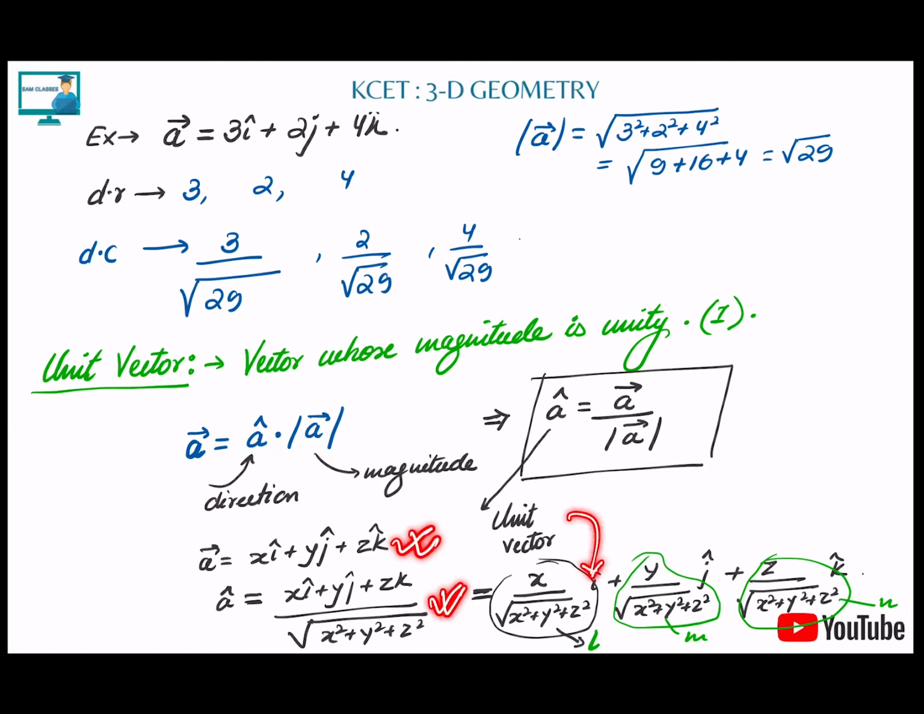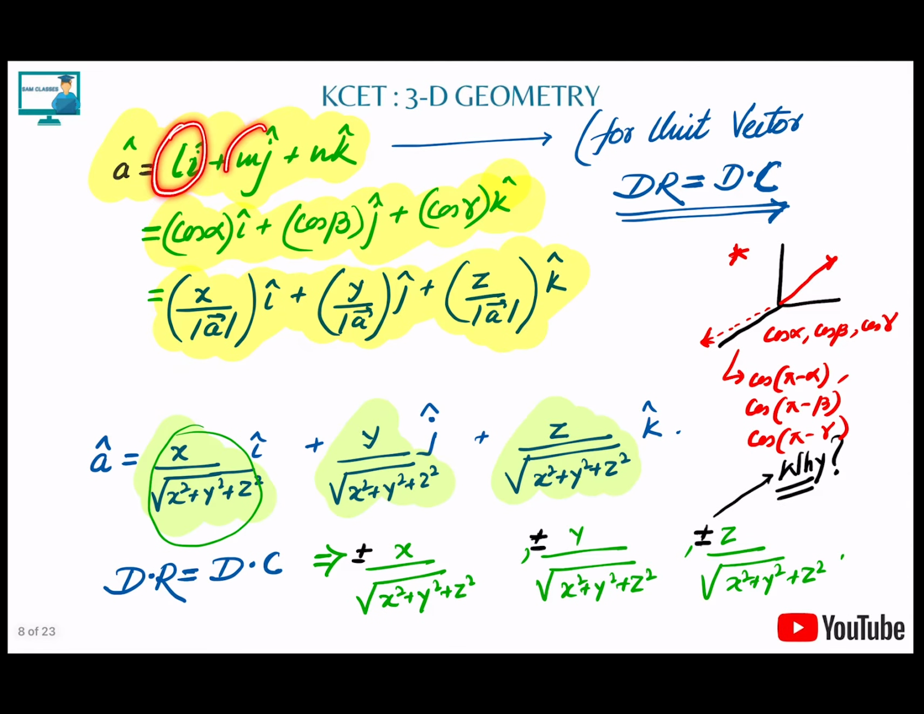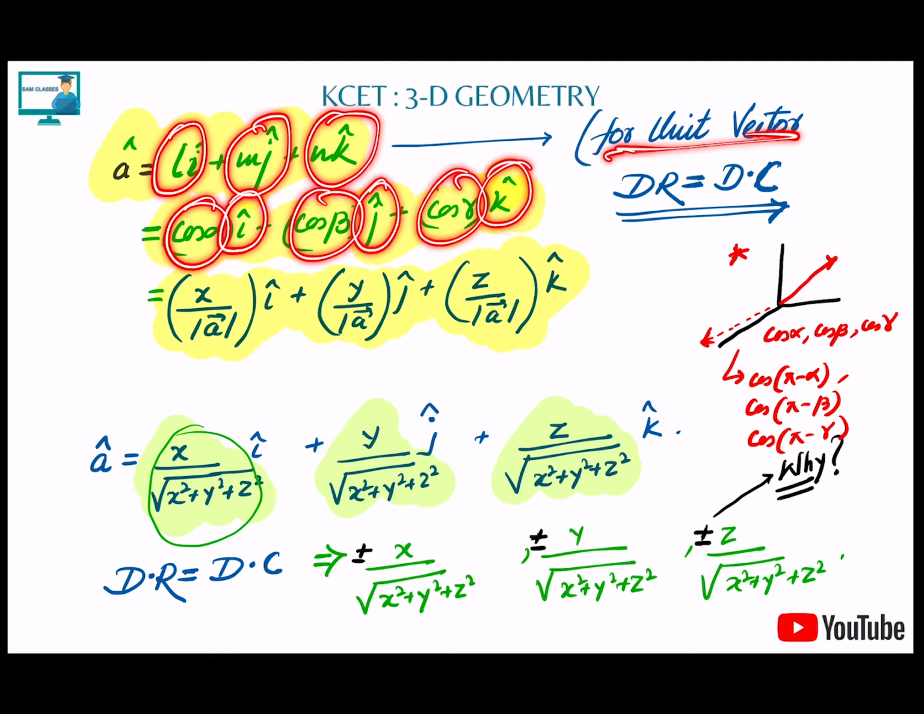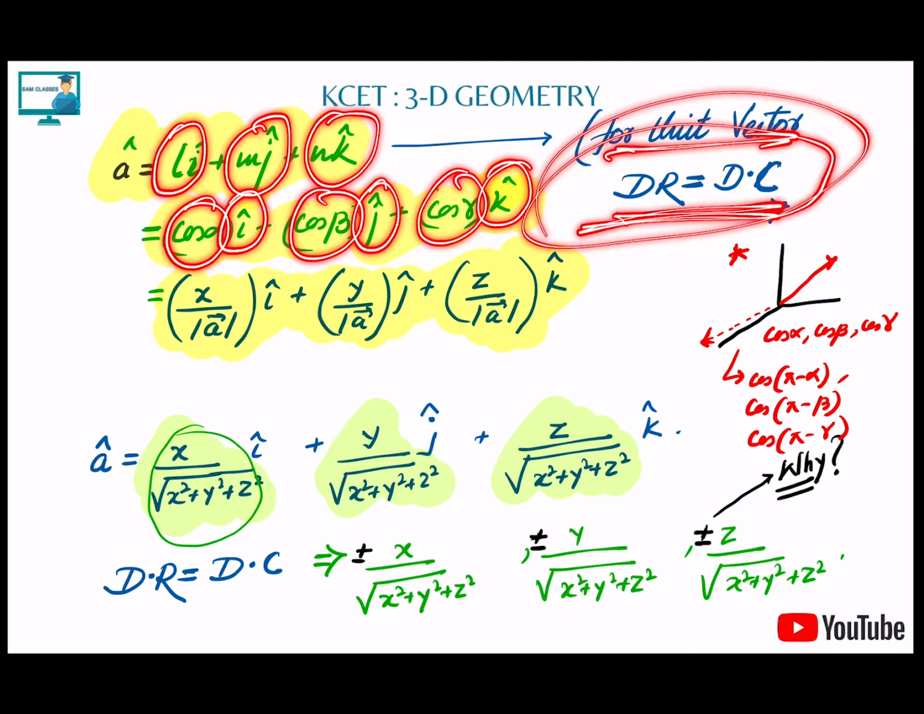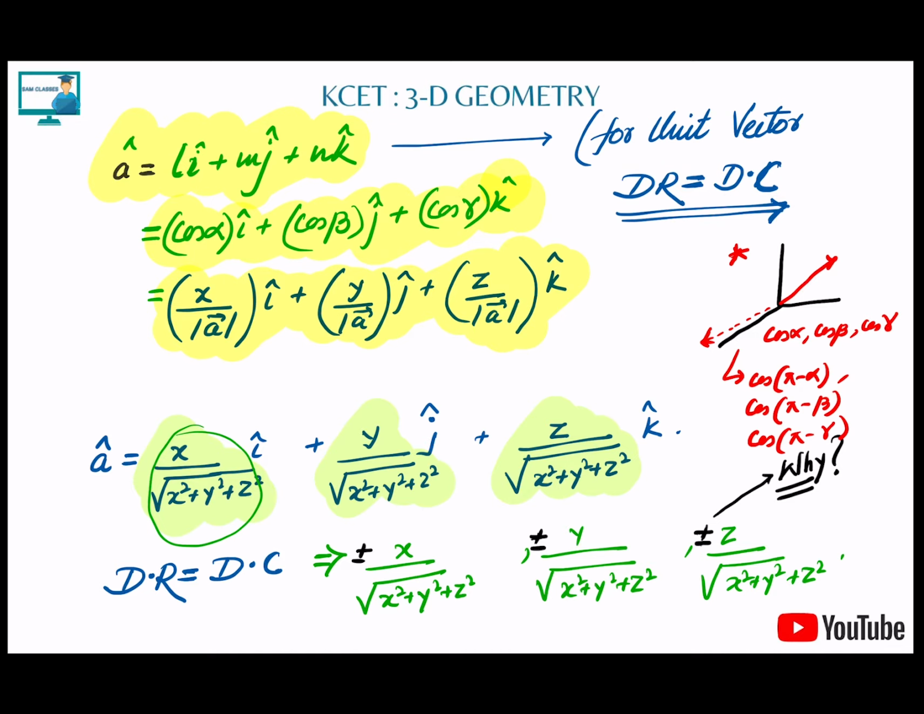Now, for a unit vector, if you see, this is x by root under magnitude, which means this is cos alpha, cos beta, cos gamma. These are the direction cosines. So this is l i cap plus m j cap plus n k cap, or you can write cos alpha i cap, cos beta j cap, cos gamma k cap. So for a unit vector, DC and DR are the same. Mug it up. For a unit vector, DC and DR are the same thing. Nothing is different. If you understand, when you take the vector and divide by the magnitude, you basically get the unit vector. Once you get the unit vector, DC and DR will be the same only.